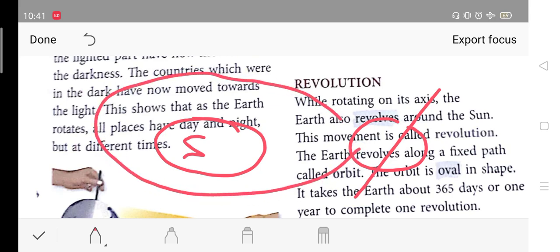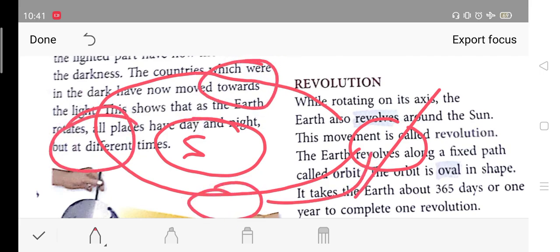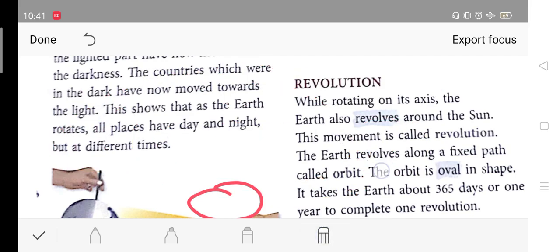Okay, so once it's here, then it will reach here, then here, and then it will come back here. So this thing is called revolution. This movement is called revolution, when the earth is rotating on its axis and is revolving around the sun.